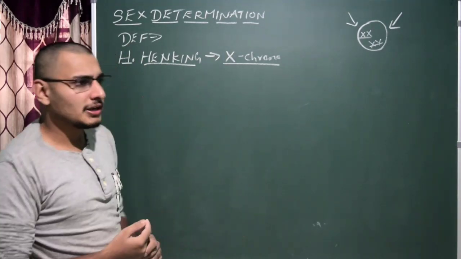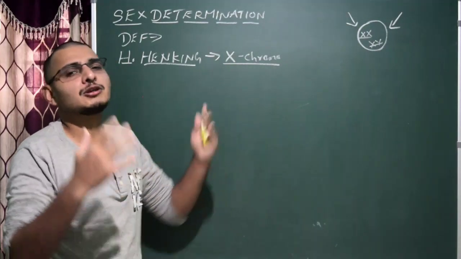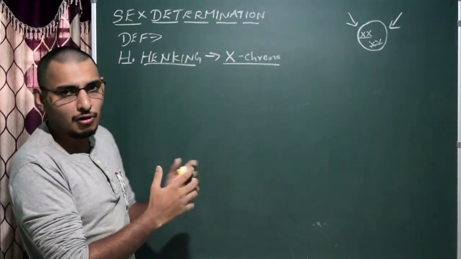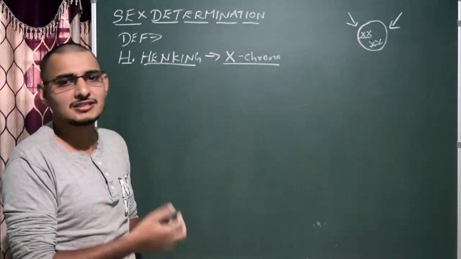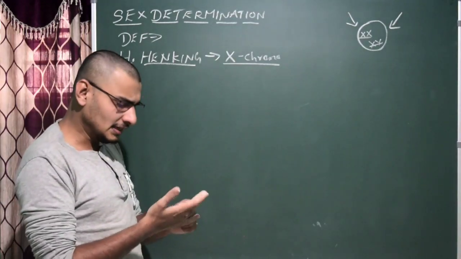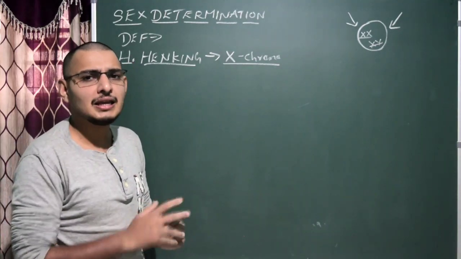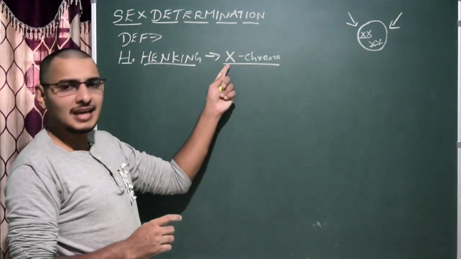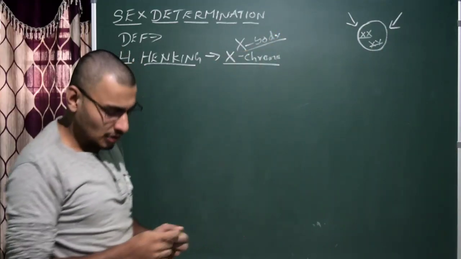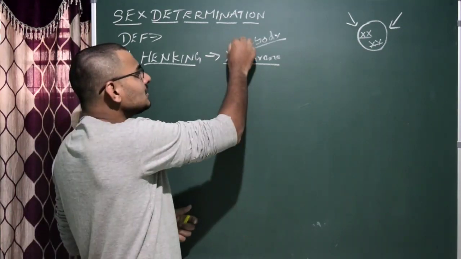When he was working on insects, let us take Drosophila for example, you could see that XX and XY are the types of allosomes seen in Drosophila. XX is normally seen in females, XY is seen in males. He was working on certain insects and was surprised to see that only 50% of the sperms produced from the male insect contained a particular structure, which he called the X body. Another 50% of the sperms did not contain this X body.